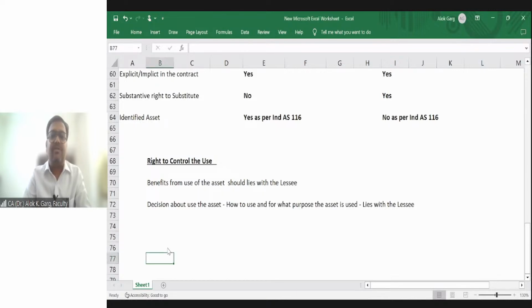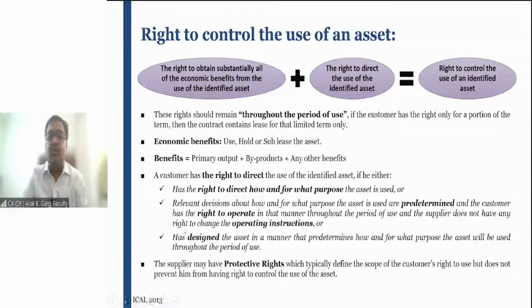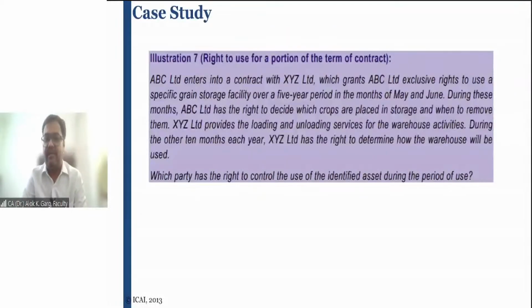Let me discuss some illustration on this aspect. As I told you, it should be throughout the period of use. And if the customer has a right only for a portion of the term, then the contract contains a lease for that limited period only, right? We will understand this with the help of this example.